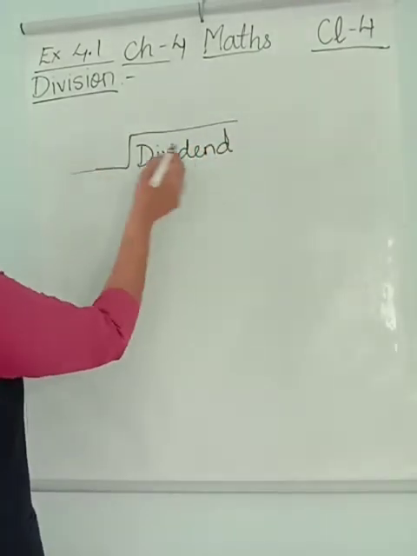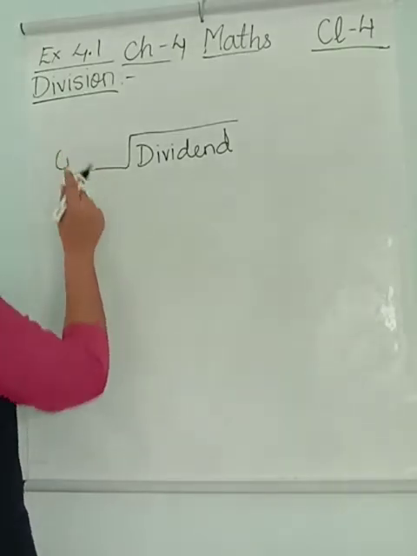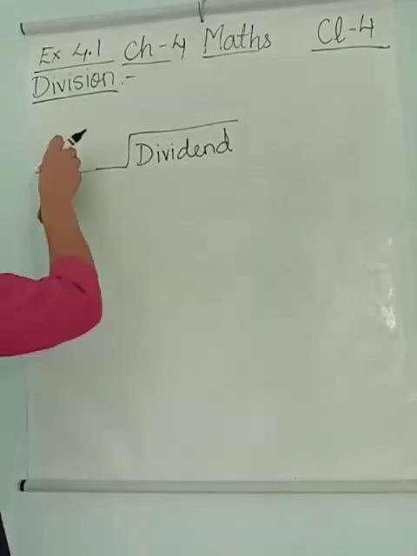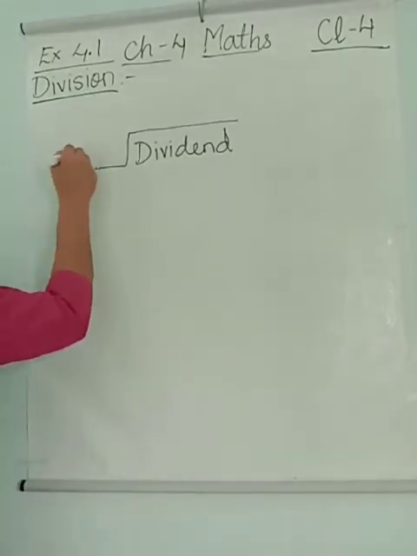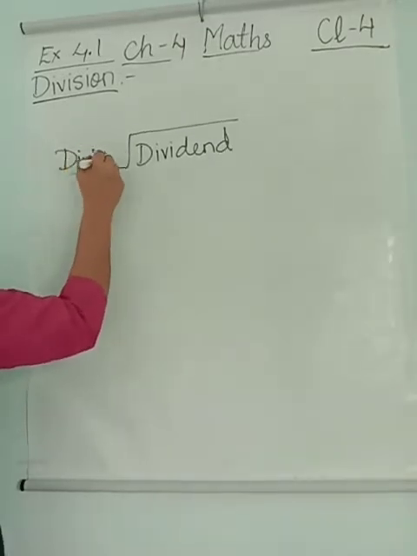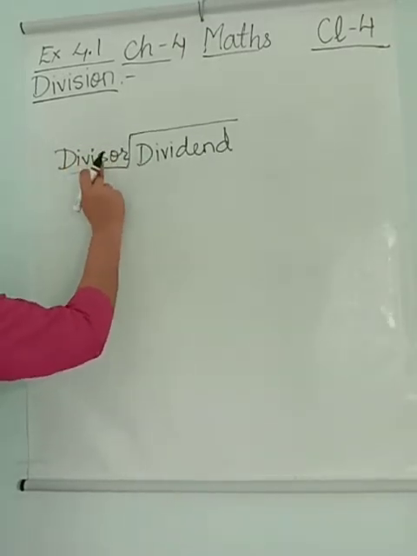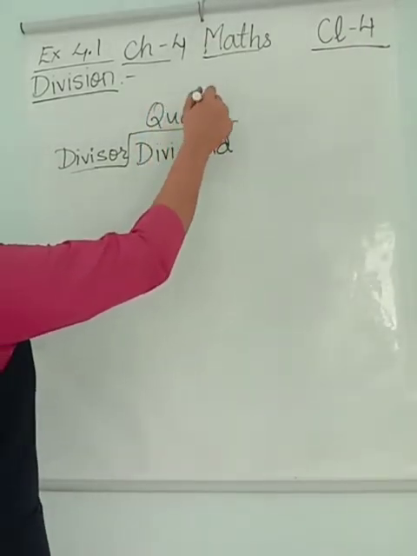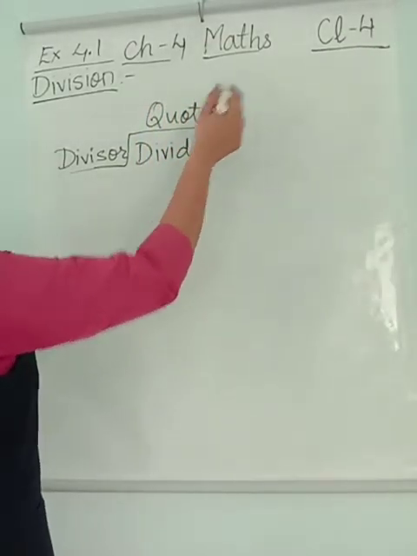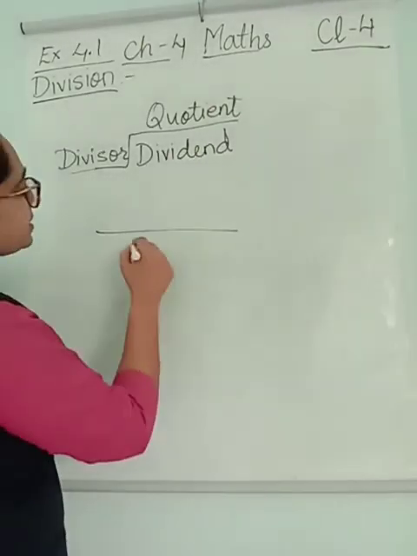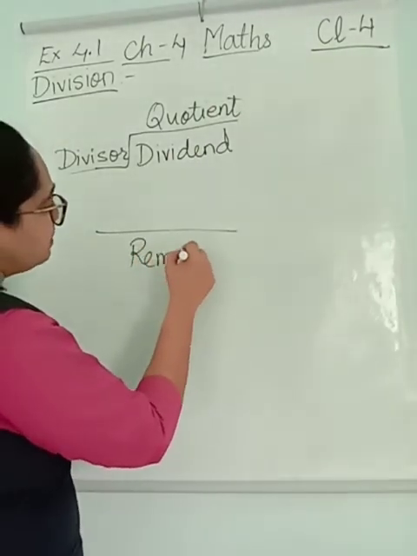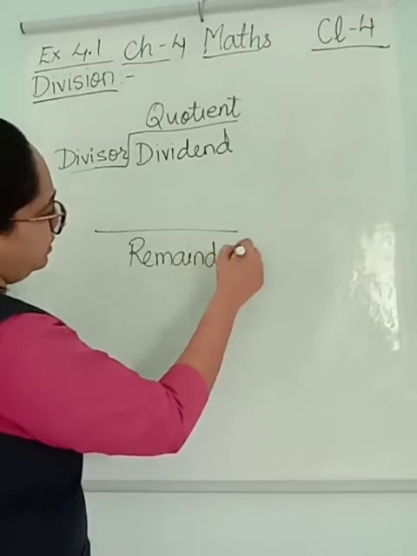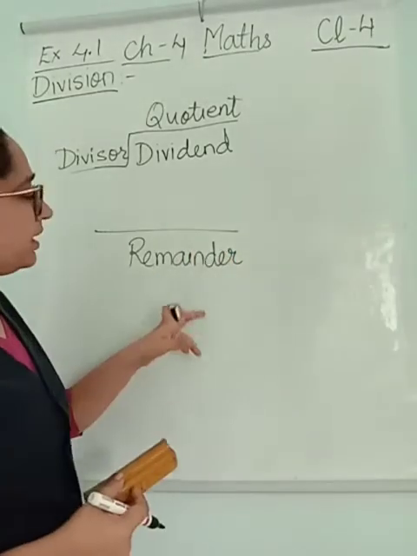The number by which I divide this is called the divisor. This number is my divisor. This is the dividend. The answer I get is called the quotient. And after dividing, I get the remainder, the number which remains behind. That number is called the remainder.